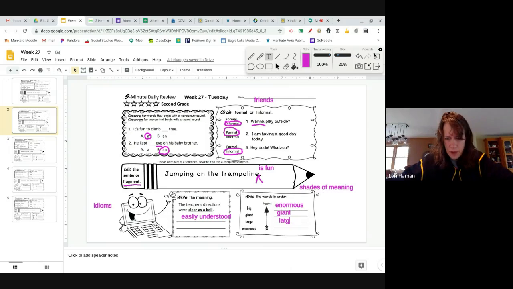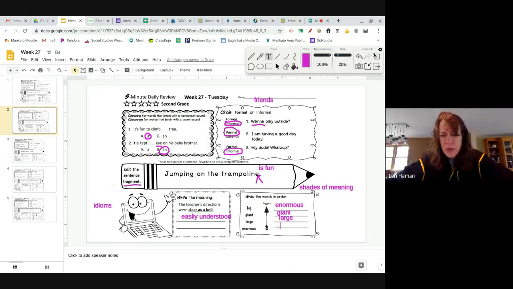Oops, now I've got to be careful. I can't hit delete or my screen will go away. Let's fix my spelling this way. I might as well just start over. I'm sure you can figure out what large is supposed to be. Oh, I did it again. Oh, I guess I was lucky.